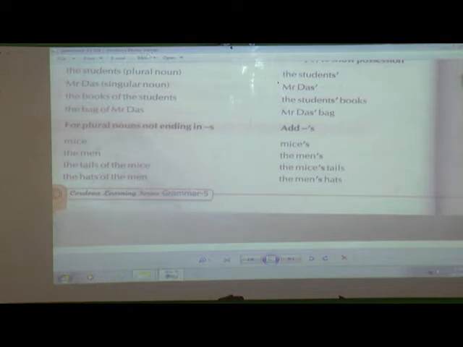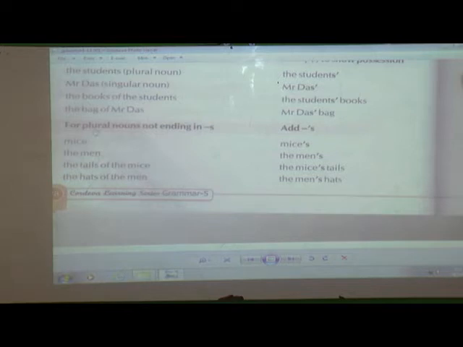And third, if you see, these are the plural nouns, but they are not ending with s. Any of the words, if you see, they all are not ending with s, and that time we are going to put again apostrophe s. Means like the first one only. Here also we have seen they have used the singular noun, and there we have to put an apostrophe s. But here if it is a singular or plural noun, and if it is ending with s, you are going to put only apostrophe.